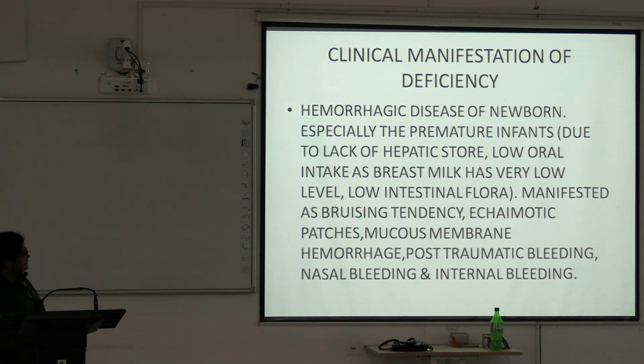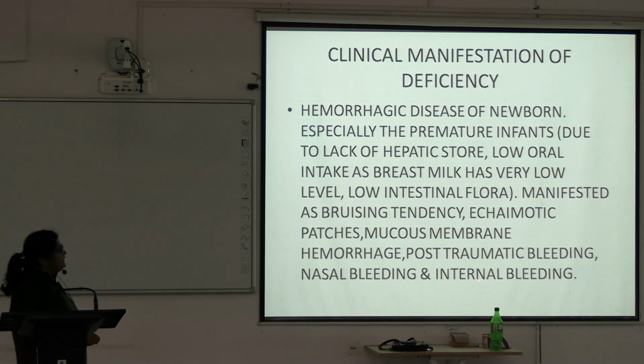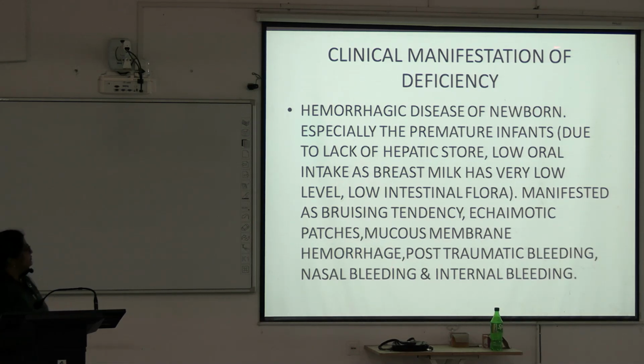You will learn this in FSM classes. And there is mucous membrane hemorrhage, post-traumatic bleeding, nasal bleeding and internal bleeding. So, there is an increased tendency of overall bleeding due to deficiency of vitamin K.